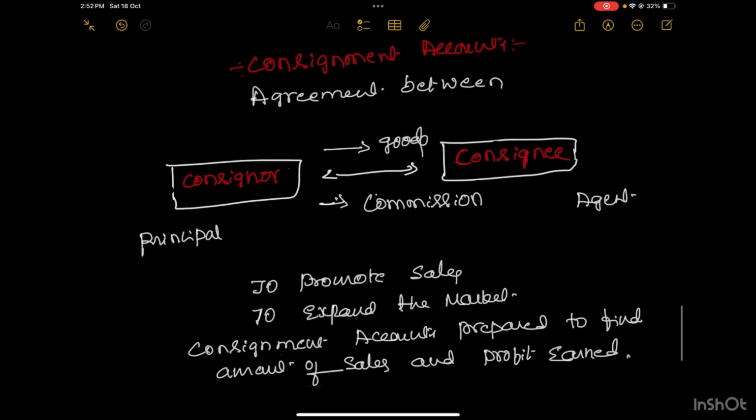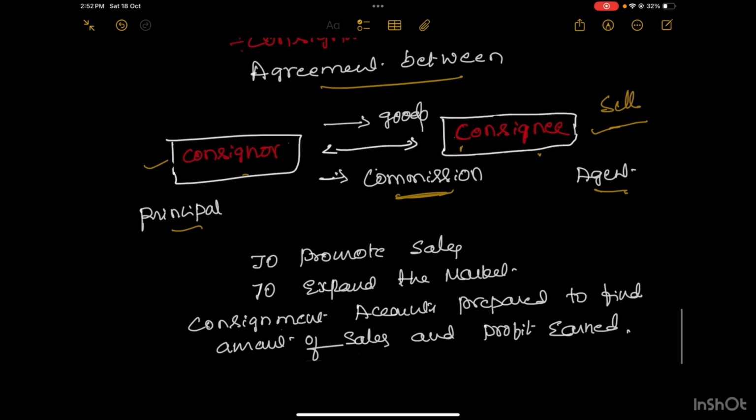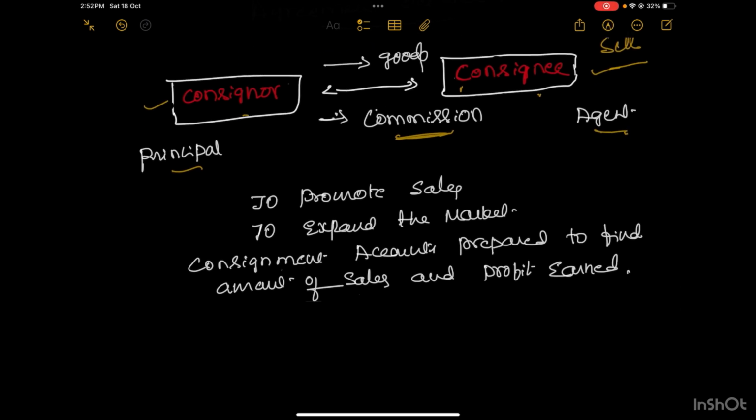See how it happens. It is an agreement between the consignor and the consignee, wherein the consignor sends goods to the consignee to sell in the market, for which he is going to get a commission. The relation between the consignor and the consignee is that of principal and agent, where the goods are transferred but the ownership is not transferred. Only the instructions of the principal are to be followed by the agent, for which he is going to get different kinds of commissions. Why is this done? This is done to promote sales and to expand the market.